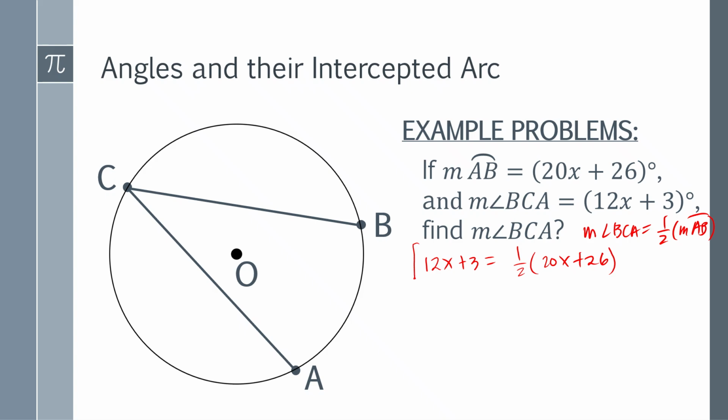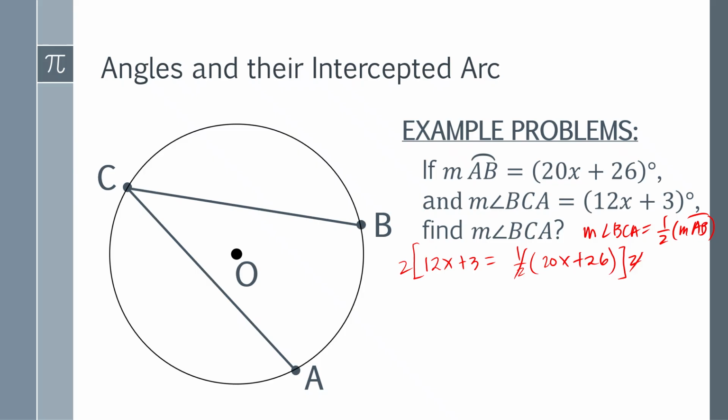Then you have to multiply both sides of the equation by 2. Remember that whenever there is a 1/2 there, always remember to multiply both sides by 2. So this one will be discussed also in the other parts of the topic.